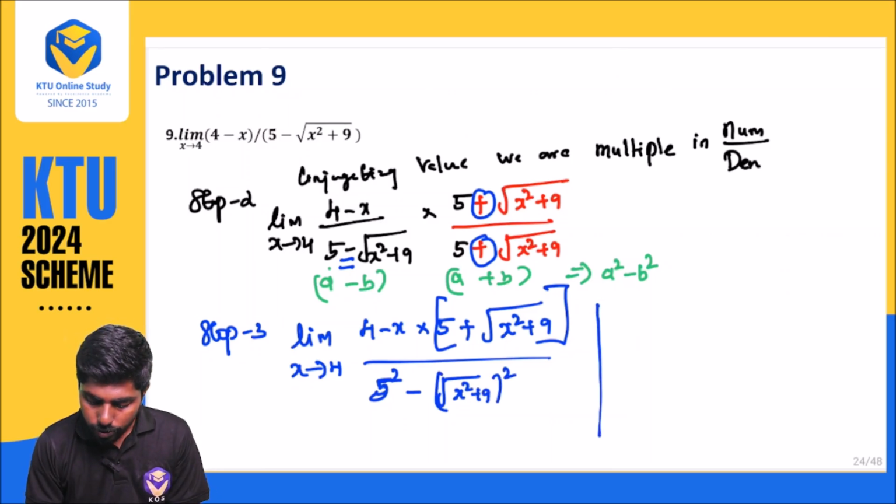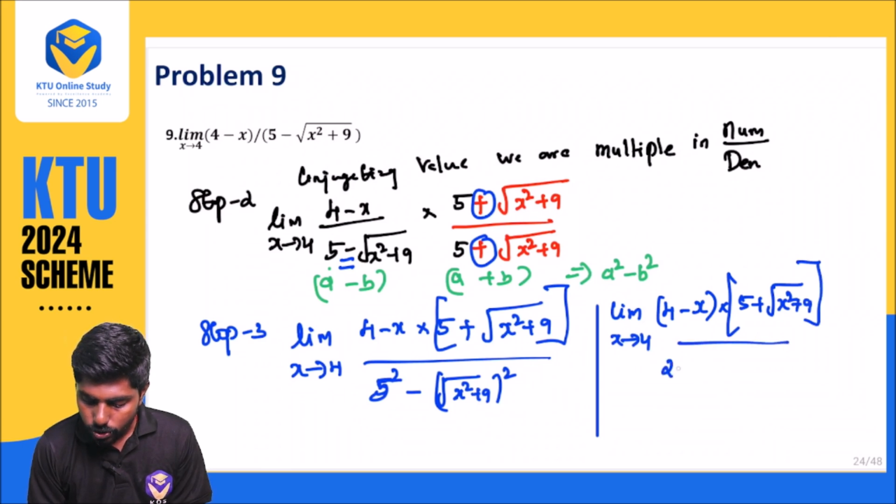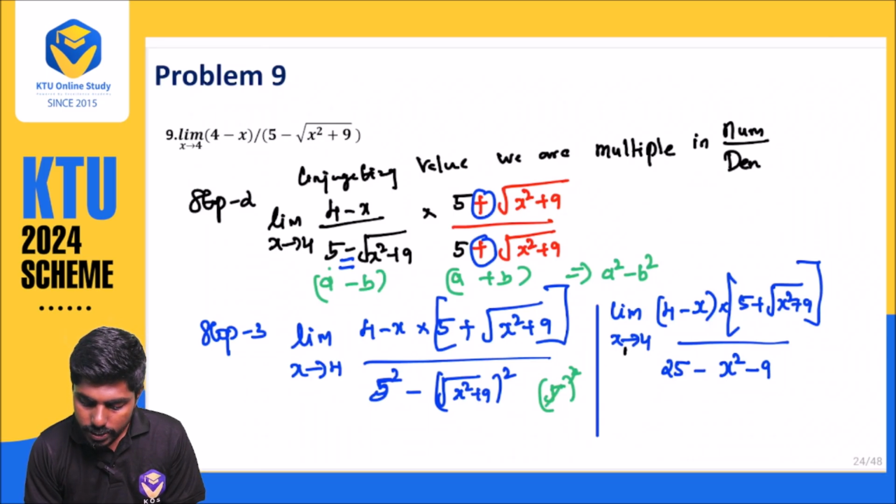Now it will become limit x approaches 4 of (4 minus x) into (5 plus root x square plus 9), divided by 5 square, which is 25, minus x square plus 9. The square and the root both cancel, so we are getting 25 minus x square minus 9. Now when x approaches the value 4 and you substitute, what is happening in the denominator?